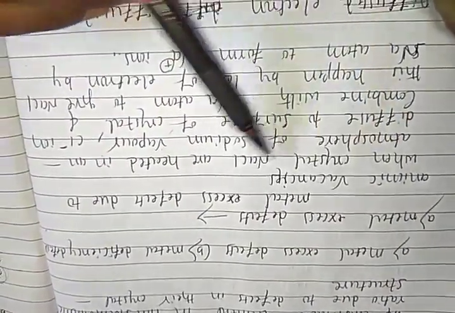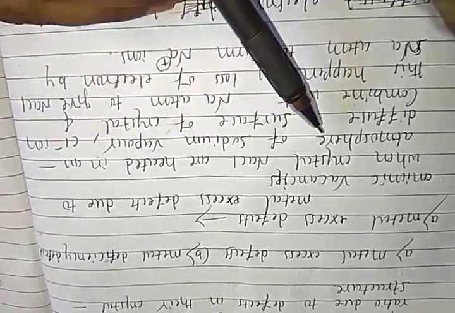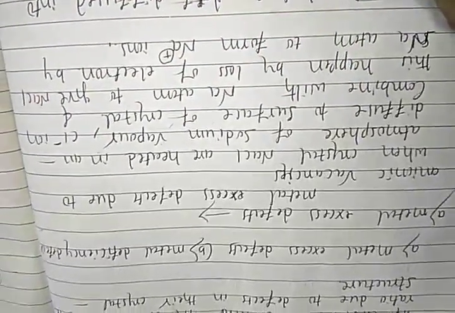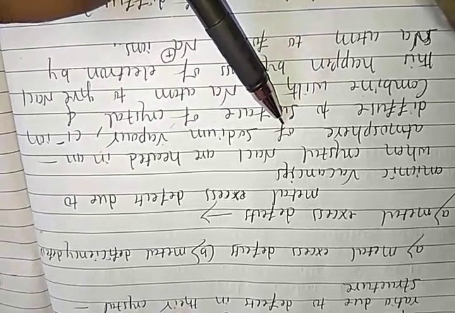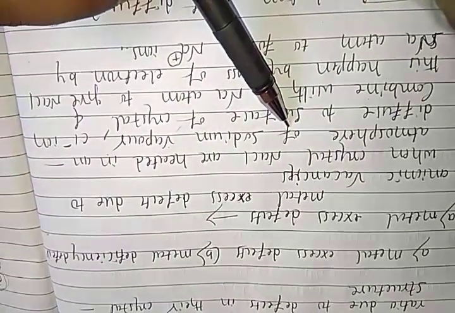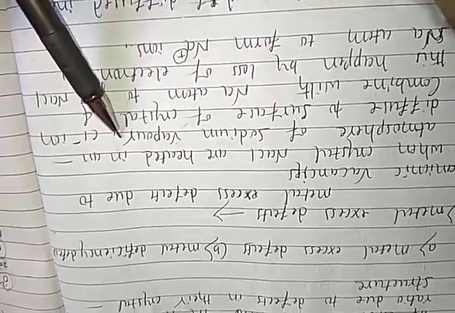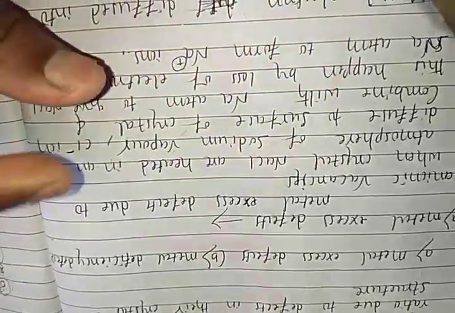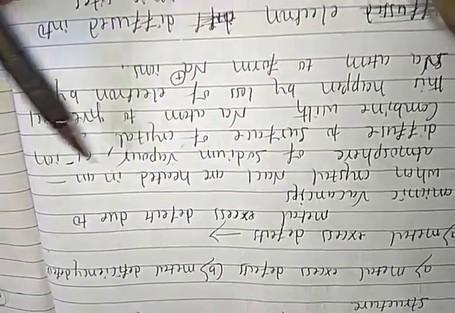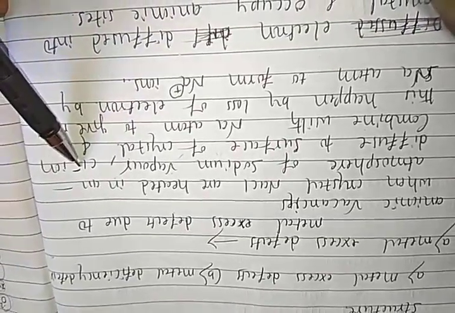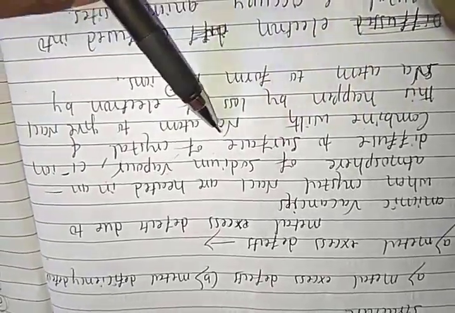When crystals of NaCl are heated in an atmosphere of sodium vapors, chloride ions diffuse to the surface of the crystal.